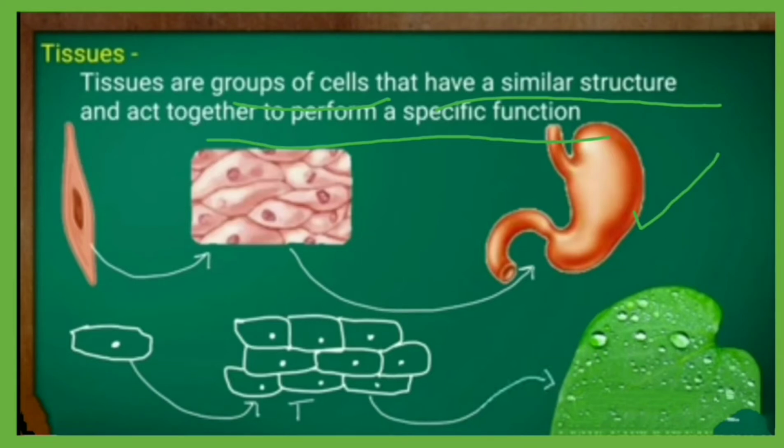Similarly, in leaves, the same type of cells constitute a tissue, and this tissue becomes part of the leaf and performs a particular function for the leaf. So in brief, a tissue is a group of cells that work together to achieve a common function.